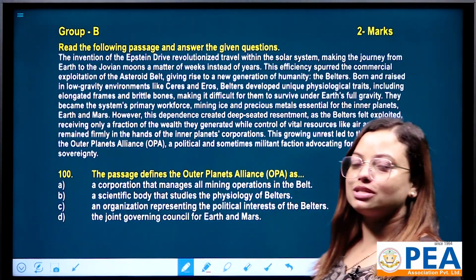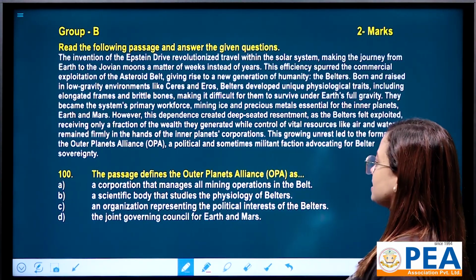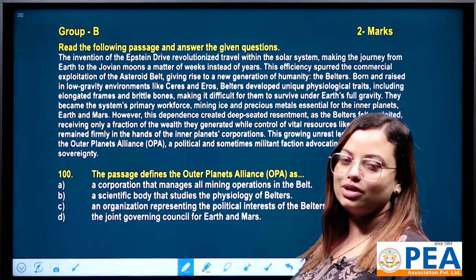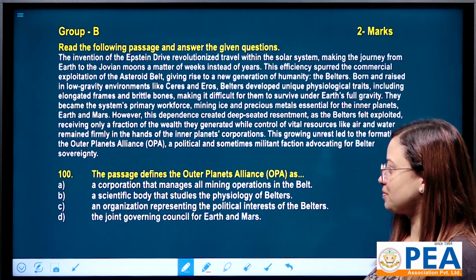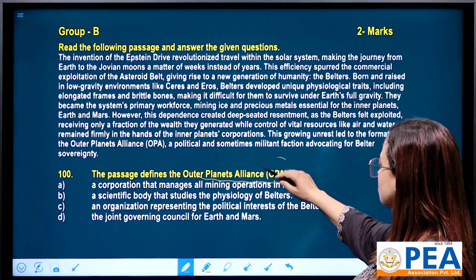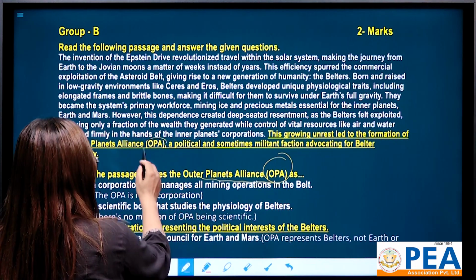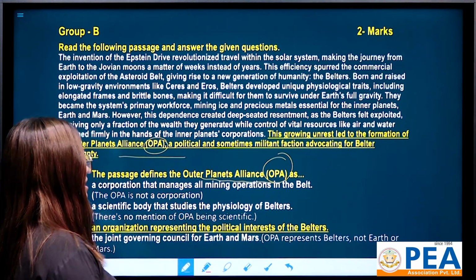This is the last question, and the question is, the passage defines the Outer Planets Alliance, OPA, as... What is OPA according to the passage? Our main keyword is OPA. So here OPA is. Just underline the whole sentence and read.